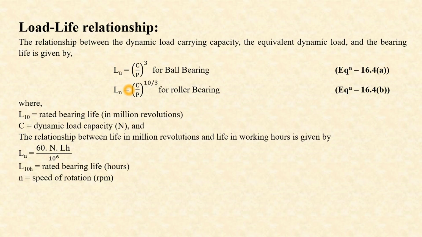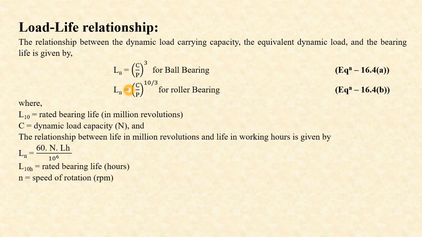It is given in equation 16.4 A and B. Here Ln is the life of the bearing. One thing you have to remember is that you have to put the value of the life of the bearing in millions of revolutions always, whenever you are designing a ball bearing or roller bearing. Here capital C is the dynamic load carrying capacity and capital P is the equivalent dynamic load.